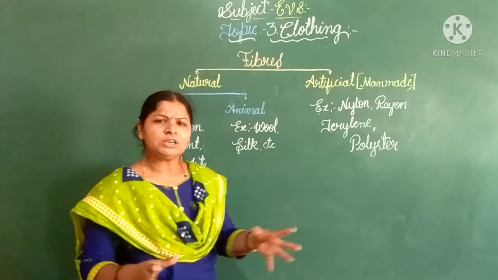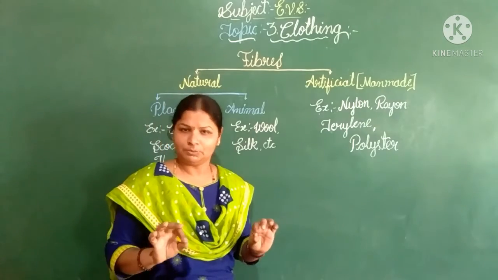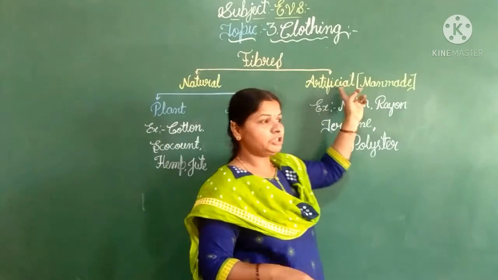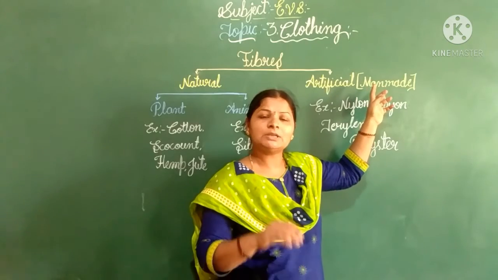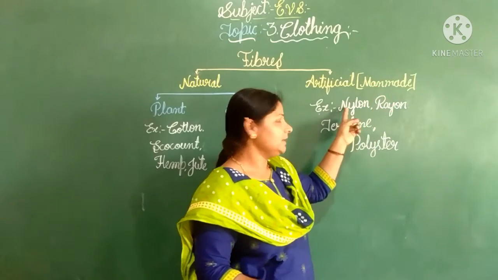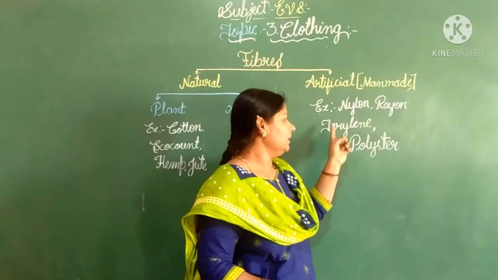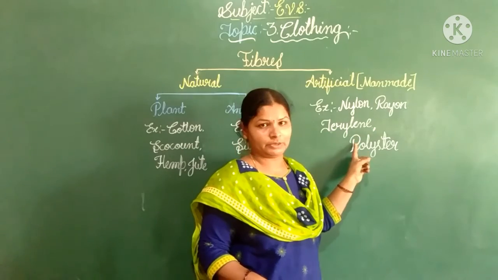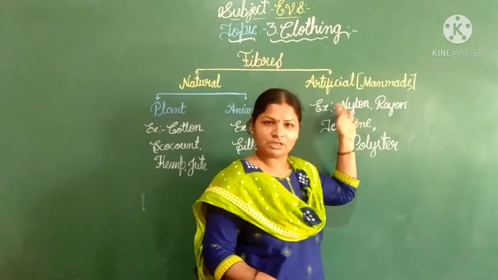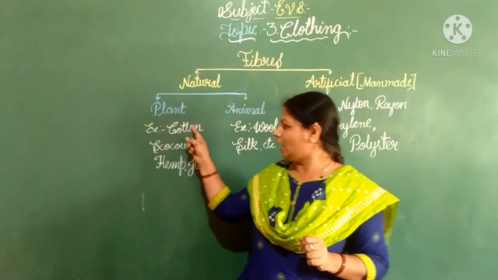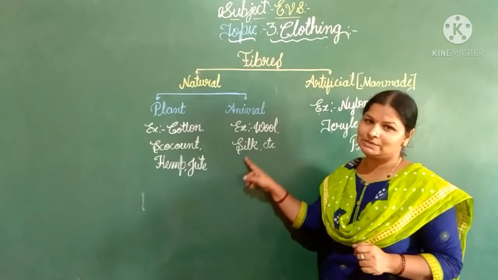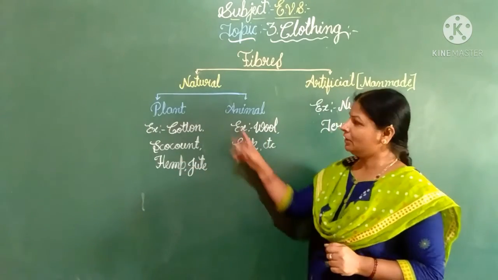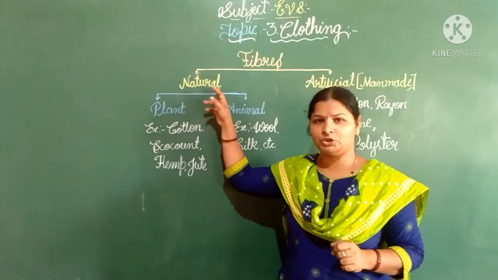Okay, then which are the artificial fibers? It means the fibers which are man-made. It means nylon, rayon, terylene and polyester. Okay, so these are the artificial fibers, and cotton, coconut, hemp, jute, wool, silk, these are the fibers we get naturally.